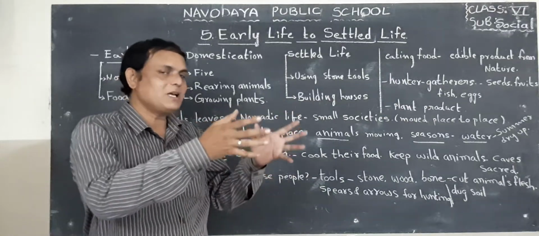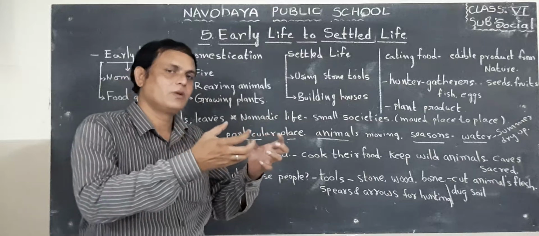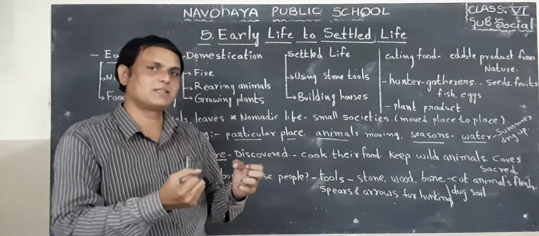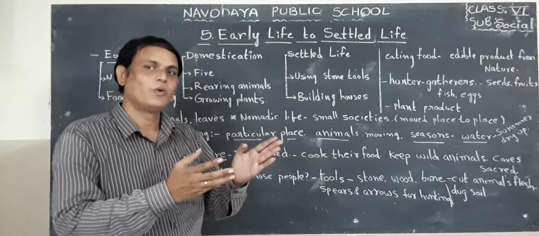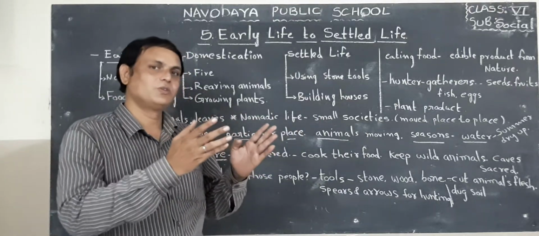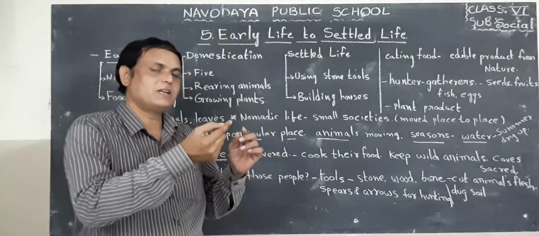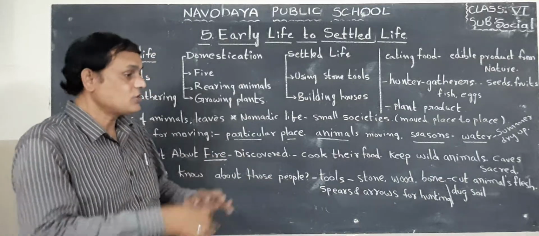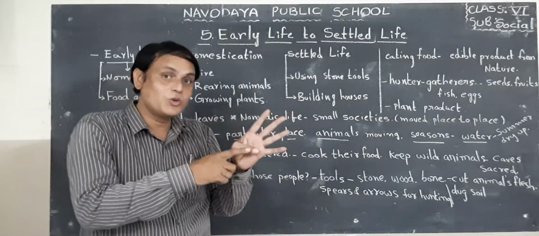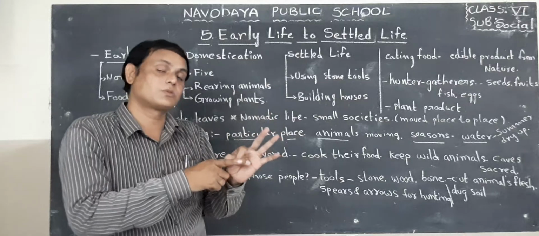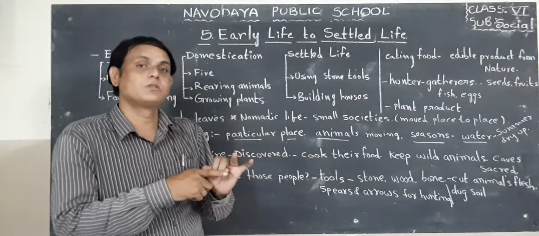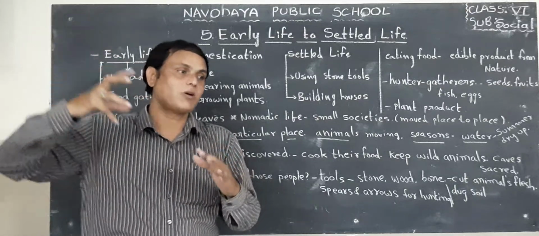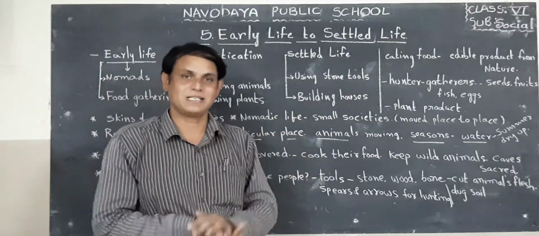In some places they found some kinds of skeletons, tools, and weapons made of stone, wood, and other materials, bones, etc. When we observe these stone tools, bone tools, and wood tools, then we understand that the ancient people used all these tools.